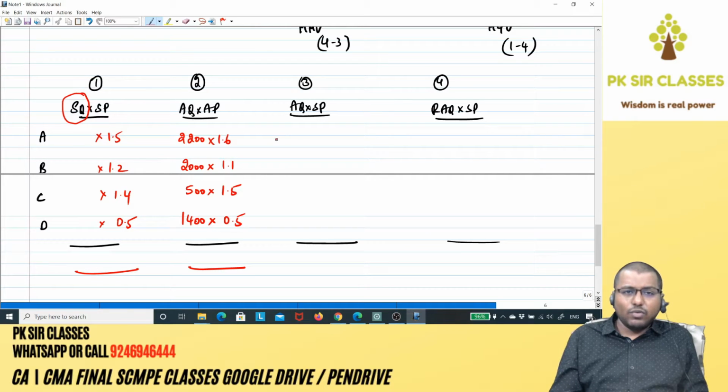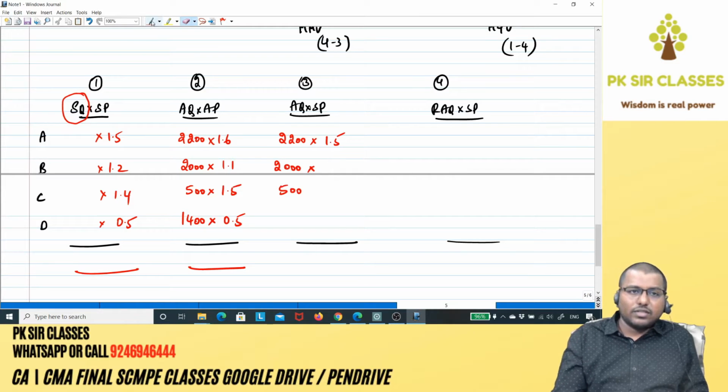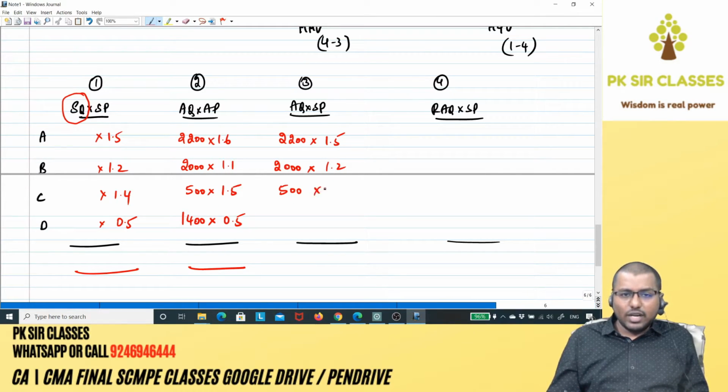Now actual quantity we already know, which is 2,200, into standard price, 1.5. That also we know. Both pieces of information are given in the question. Here it is 2,000 into 1.1. Sorry, standard price is 1.2. Here it is 500 actual quantity into standard price 1.4. Here it is actual quantity 1,400 into standard price 0.5.